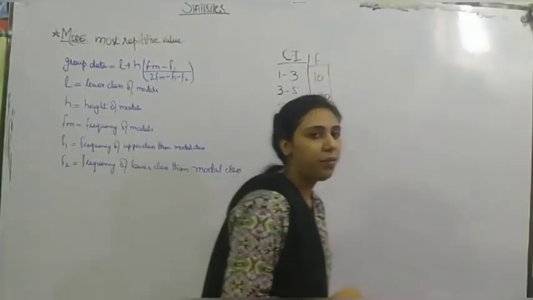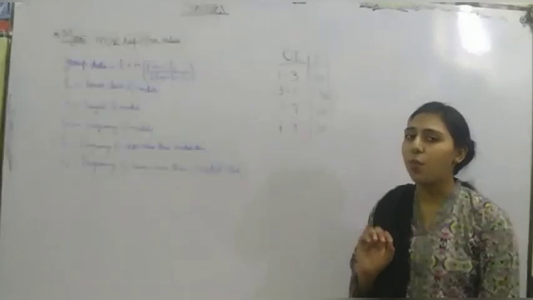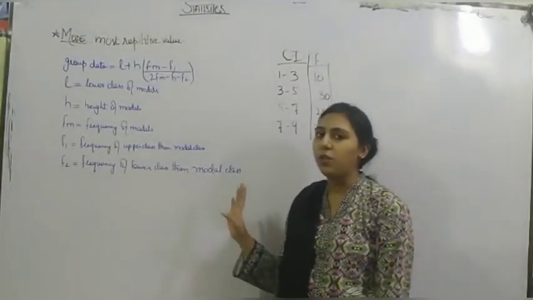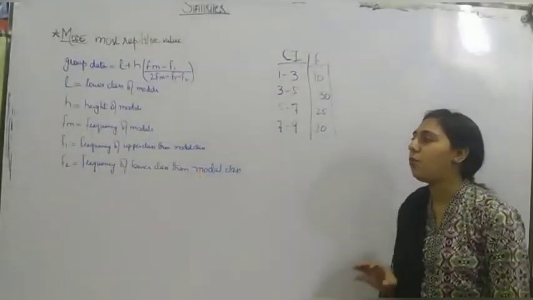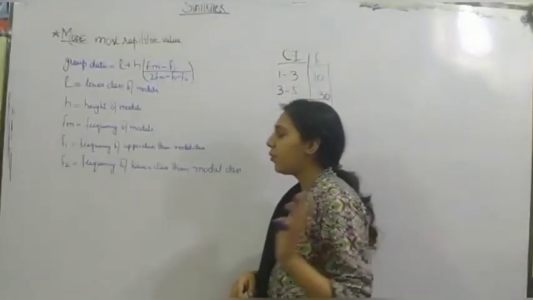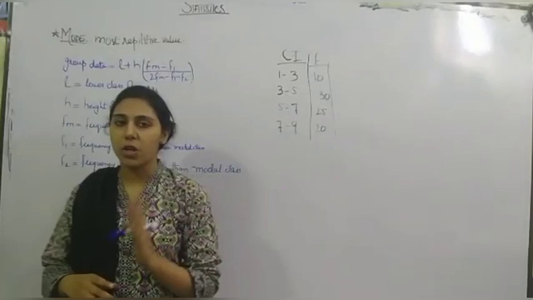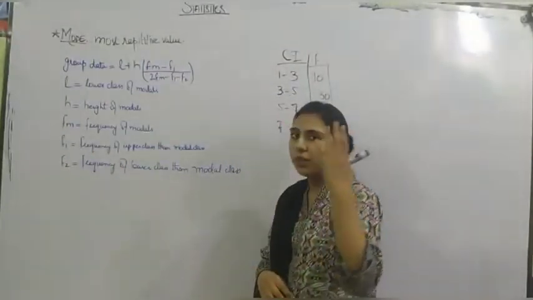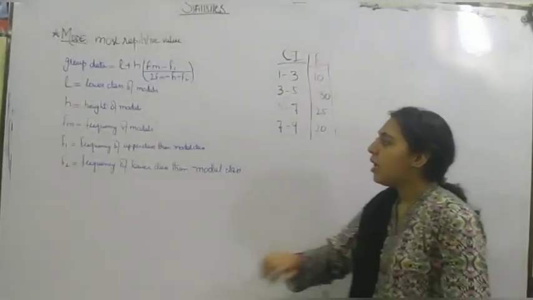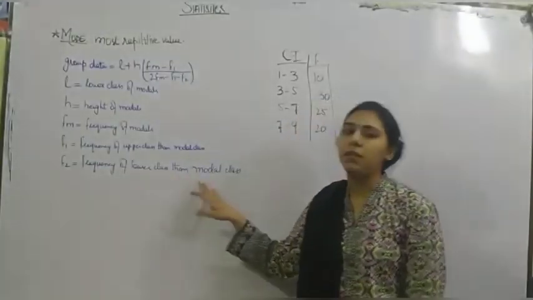L is the lower class of the modal class. H is the height of the modal class. Fm is the frequency of the modal class. F1 is the frequency of the class upper than the modal class. F2 is the frequency of the class lower than the modal class.